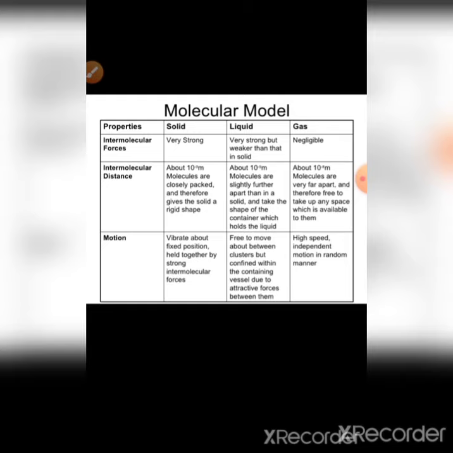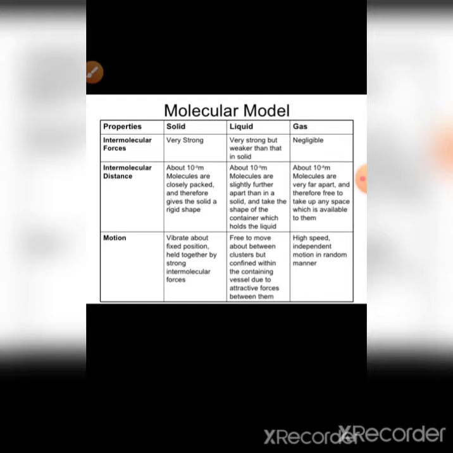In liquid, the gap is also nearly 10 to the power minus 9 meter, near the solid but somewhat greater. Molecules are slightly further apart than in a solid, and the liquid takes the shape of the container which holds it, the shape in which it is poured.